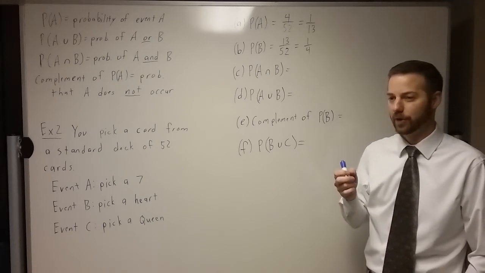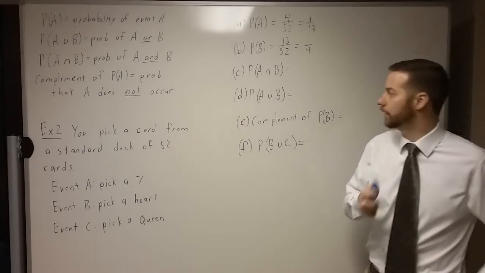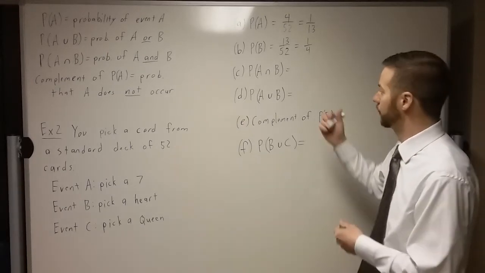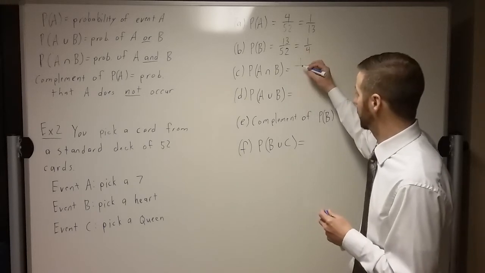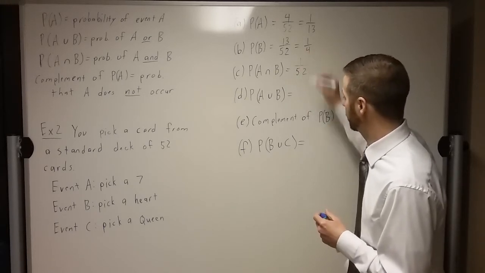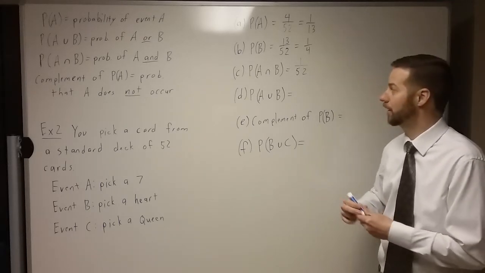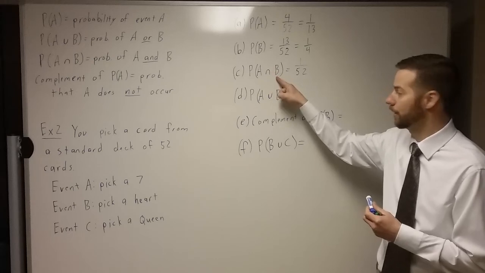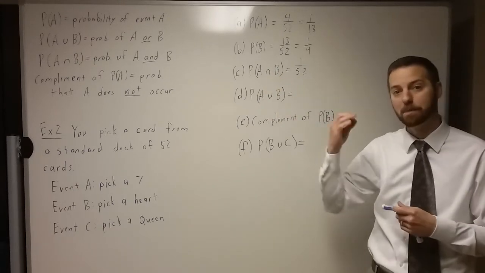Well, if you think this through, isn't there only one 7 of hearts in a deck of cards? And so since there's only one 7 of hearts, there's only one card that's going to satisfy both of those things at the same time. So that means the probability is 1 out of 52. There's only one card that's a 7 and a heart at the same time, and that's what needs to happen when it's "and." It has to satisfy both things.